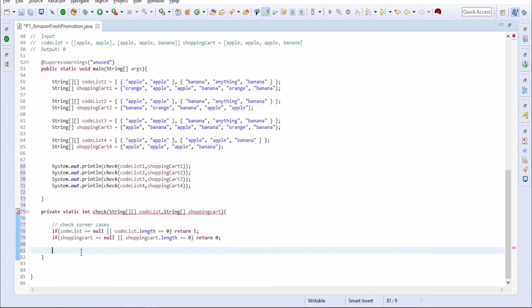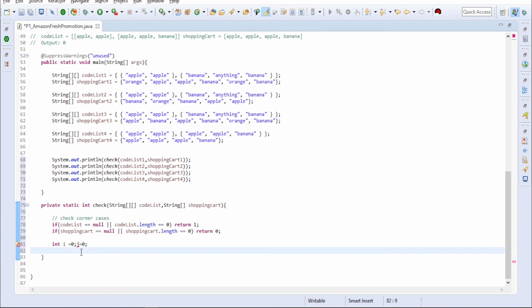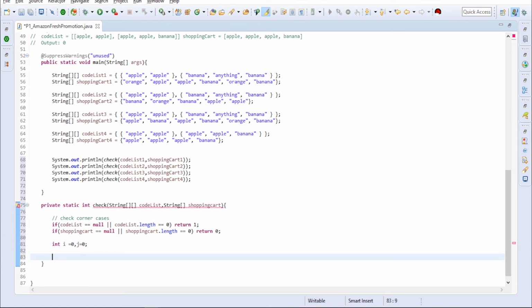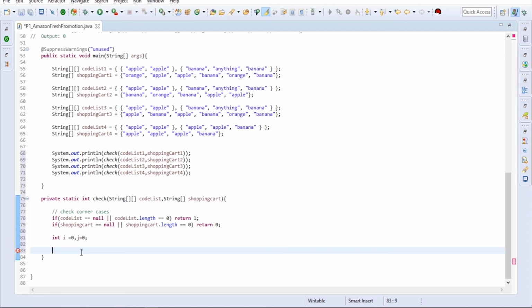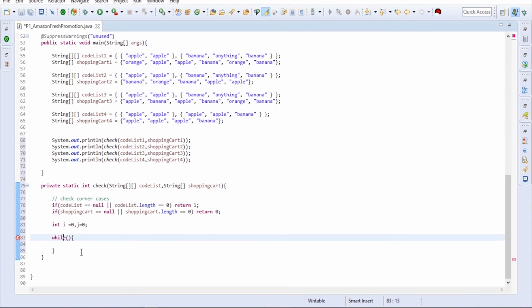Okay. Now we will take two variables to maintain the positions, one for the code list and another for the shopping cart. Now, according to the approach, we have to iterate the code list first, right? For this we can use a for loop or a while loop. Better we will go with a while loop, so that we will have conditions for everything. We can use a for loop also, no issues there.